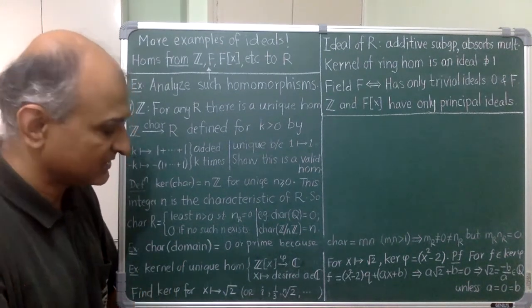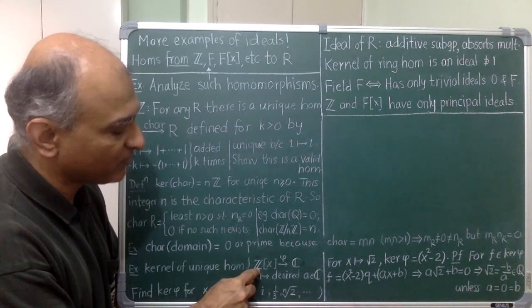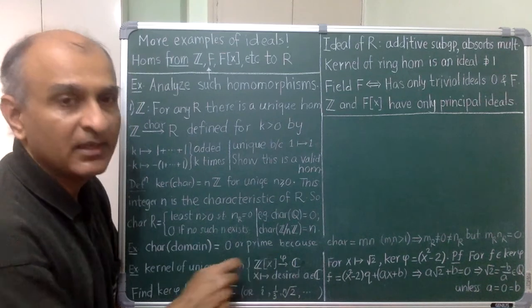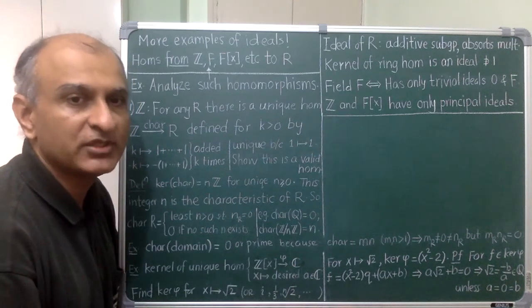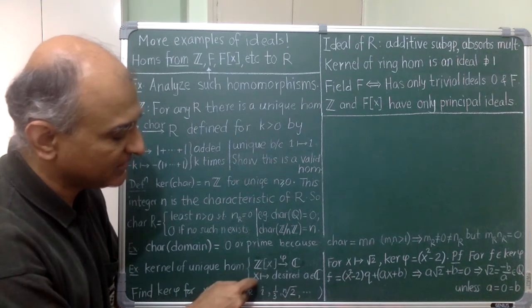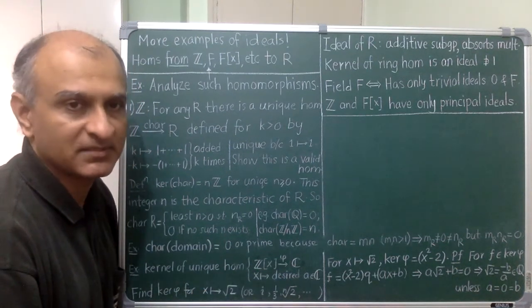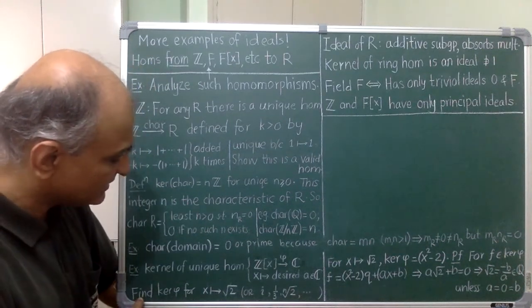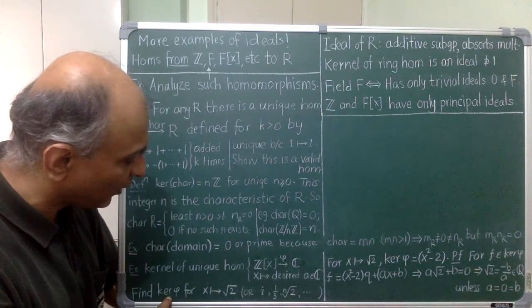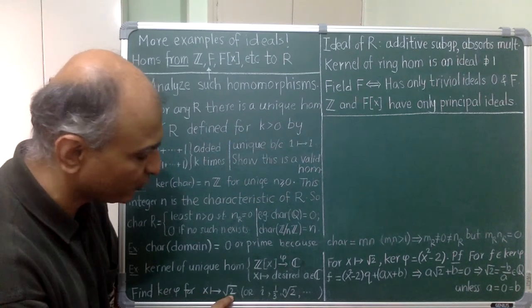In the next exercise, I start with the unique homomorphism from Z to some ring, in this case just the inclusion into complex numbers, and extend it to the polynomial ring by sending x wherever I like by means of the substitution principle. The exercise asks me to find the kernel of this extended map when the target of x is square root of 2.